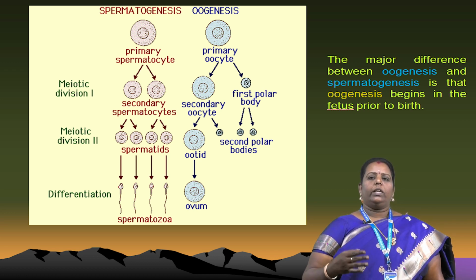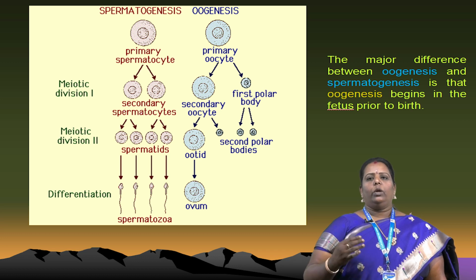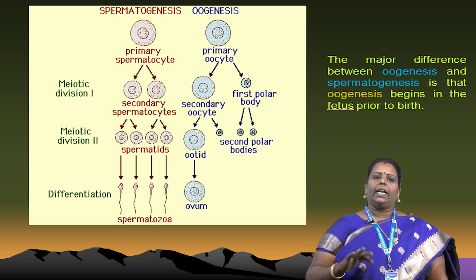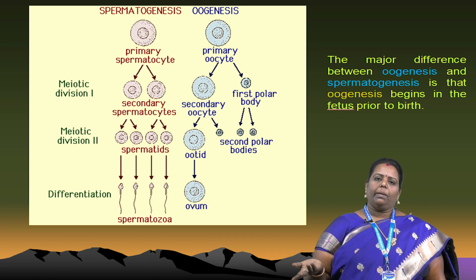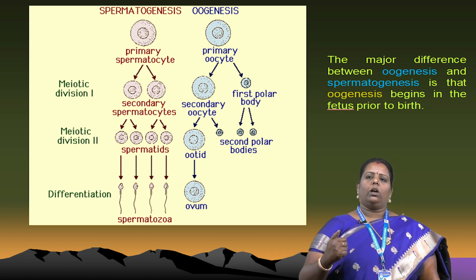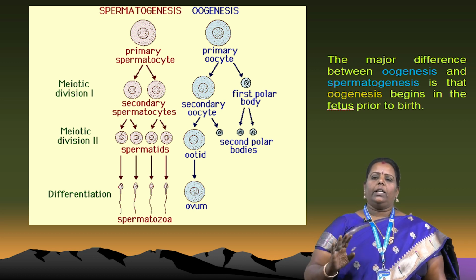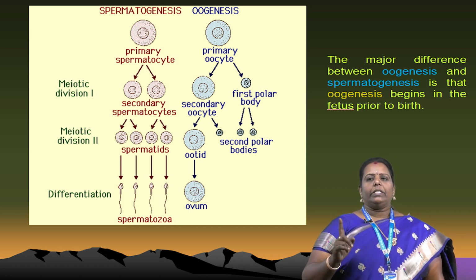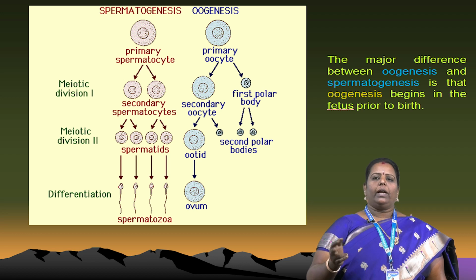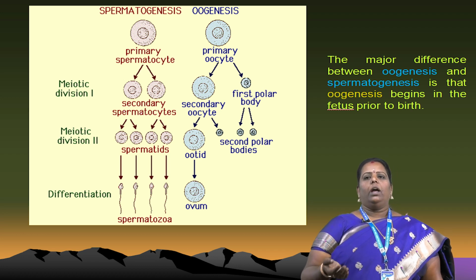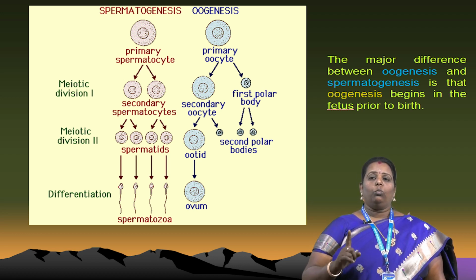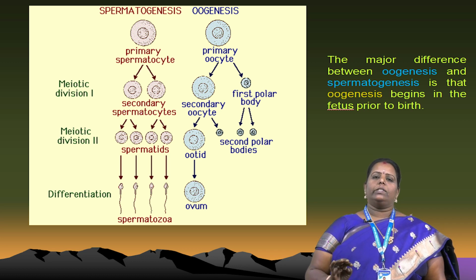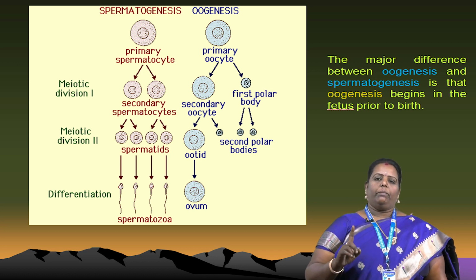Normally there is a primary spermatocyte, and likewise a primary oocyte. During meiotic division, the secondary spermatocyte is formed, and at the same time the secondary oocyte is formed. During secondary oocyte formation, the first polar body is formed, and then a second polar body. Only one ovum develops from the primary oocyte.